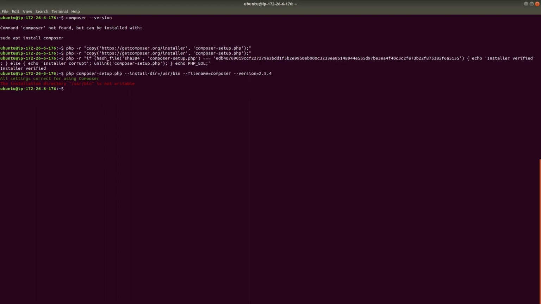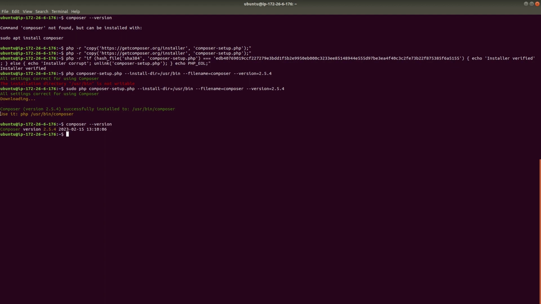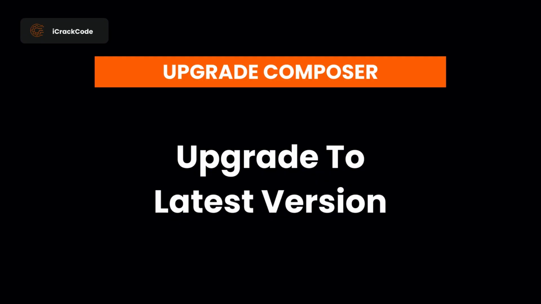After setting the correct installation directory, /usr/bin is not writable. Okay, it's not writable. So we will use the sudo command. /usr/bin/composer. Now it means Composer is successfully installed globally on our server. Let's check Composer. Now our Composer is successfully installed. The version is 2.5.4 now.